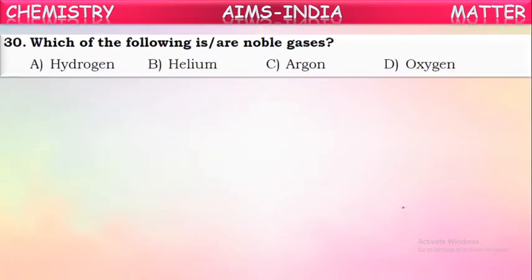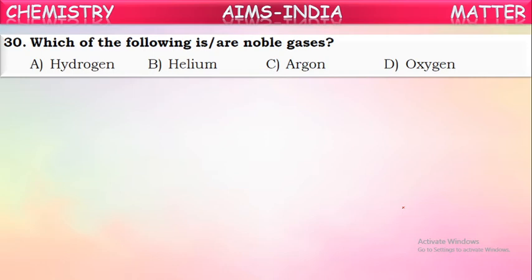Next one, which of the following are noble gases? Which gases are called noble gases? There are certain gases which do not participate in chemical reactions and which do not combine themselves also. They won't combine with any other chemicals and even they won't combine with themselves. Such gas atoms are called noble gases. What are those? See here, hydrogen. Is it a noble gas? No. Helium, neon, argon, krypton, xenon, radon. These are called noble gases.